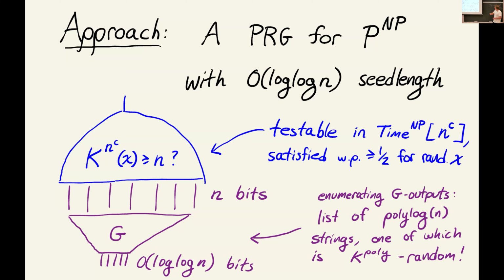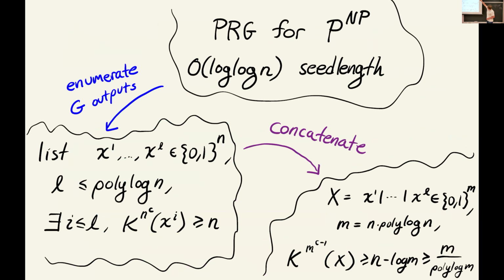And what am I going to do with that? What I just said is we design this PRG, I enumerate all its outputs, and I obtain a list of polylog n many n-bit strings, so that at least one string in this list has basically maximum time-bounded Kolmogorov complexity. And then I'm just going to do this very dumb thing of concatenating these strings together. Now I'll obtain a string of length m, where m is n times polylog n.